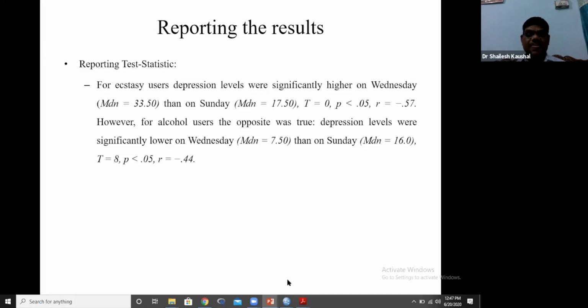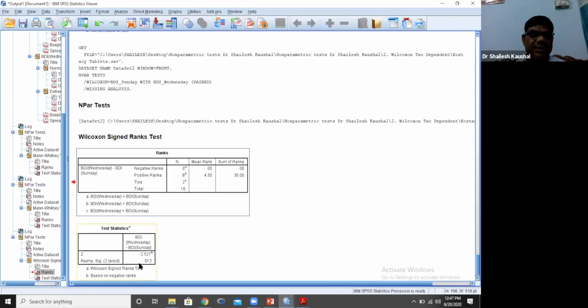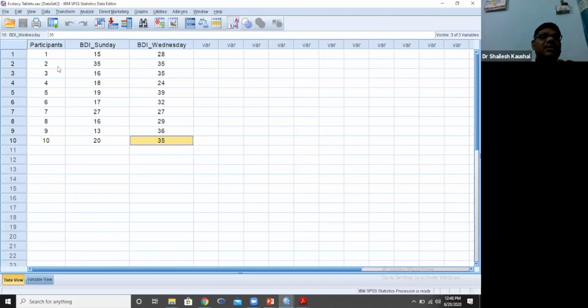Now look, this particular variable's asymptotic significance value, that is the p value, is less than 0.05, which means it is significant. And now we are taking another case, the alcohol group, to see whether it is significant or not.